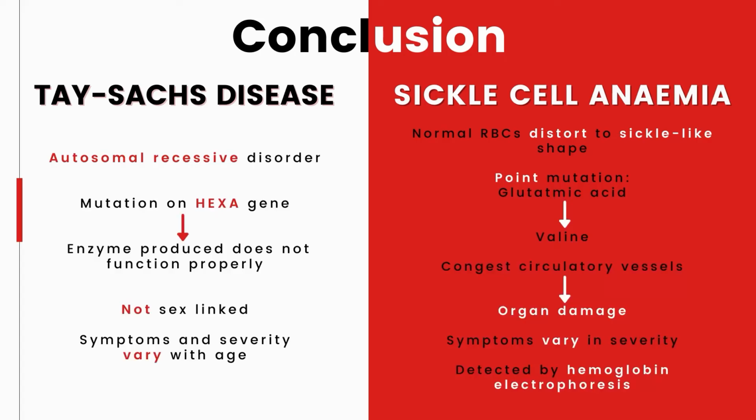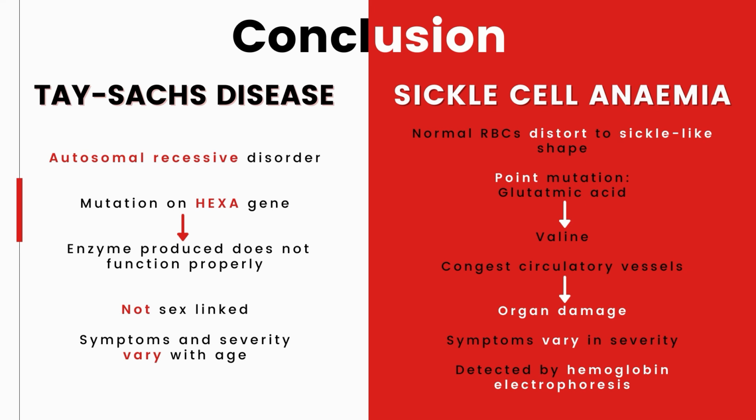Tay-Sachs disease, or TSD, can be classified as an autosomal recessive disorder and is caused by a mutation on the HEXA gene. TSD can be caused by the absence of a vital enzyme called hexosaminidase A, and therefore fatty substances cannot be broken down and as a result accumulate in the nerve cells. Both genders are affected by this, and it is not a sex-linked disorder. However, symptoms and severity of the disease vary with age. People with TSD usually suffer from paralysis as nerve cells and spinal cord are affected.